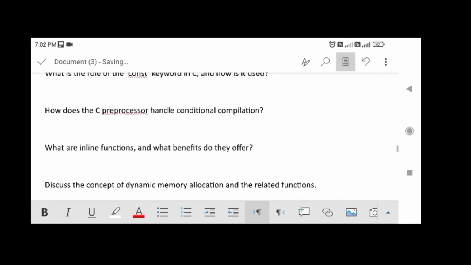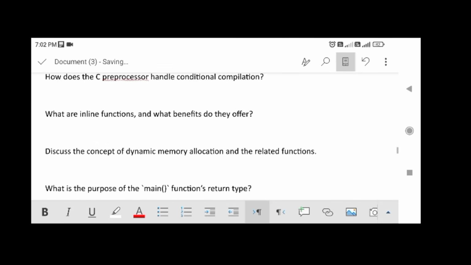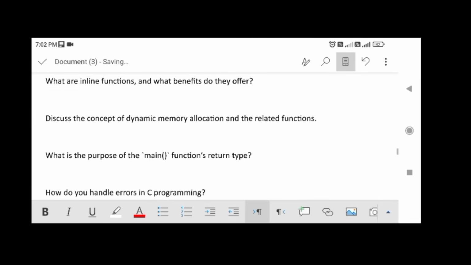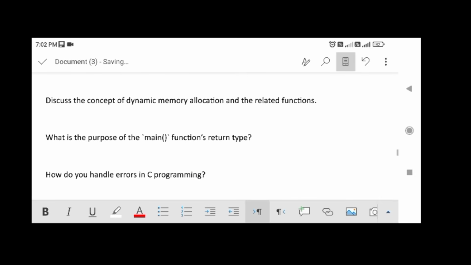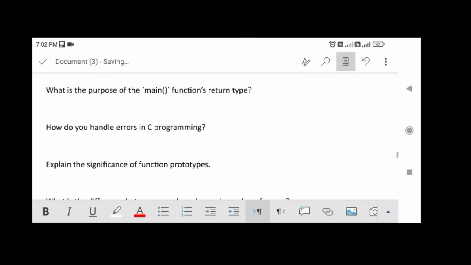What are inline functions, and what benefits do they offer? Discuss the concept of dynamic memory allocation and the related functions. What is the purpose of the main function's return type? How do you handle errors in C programming?